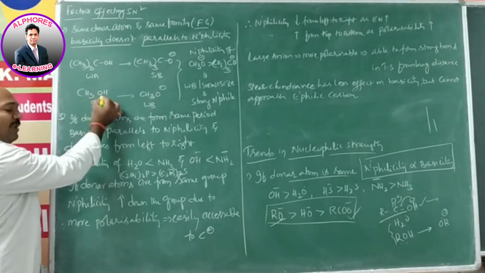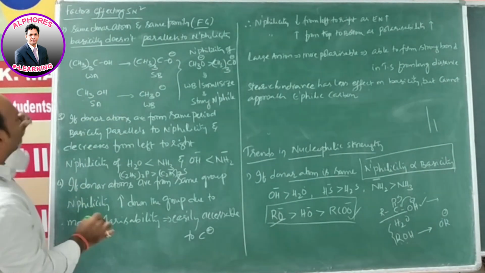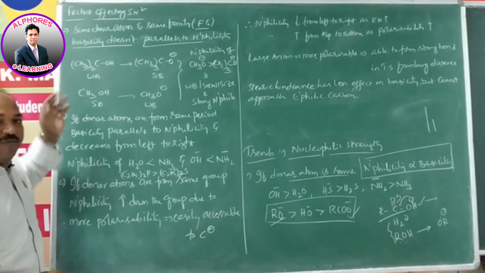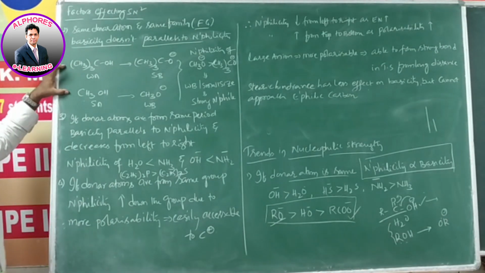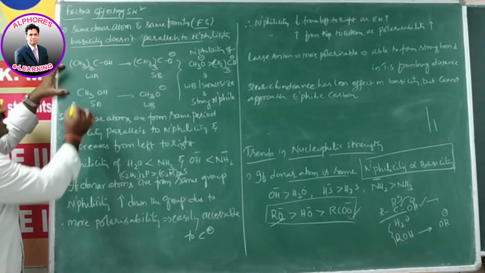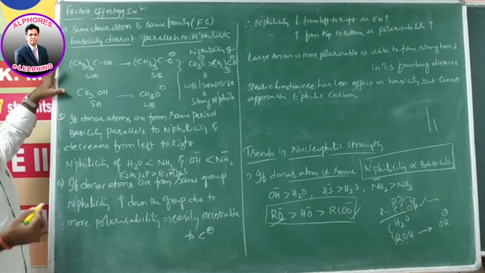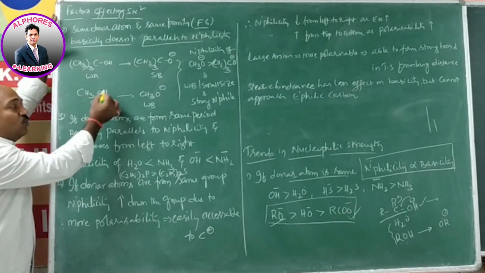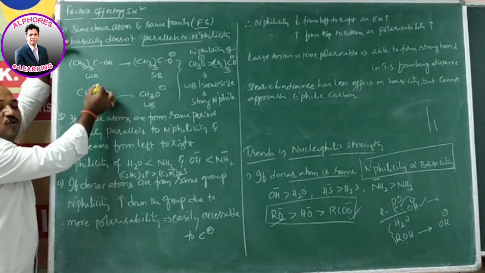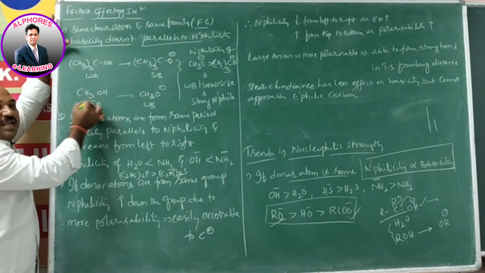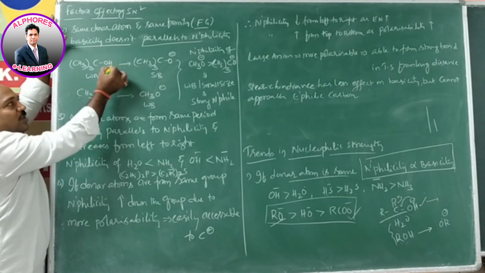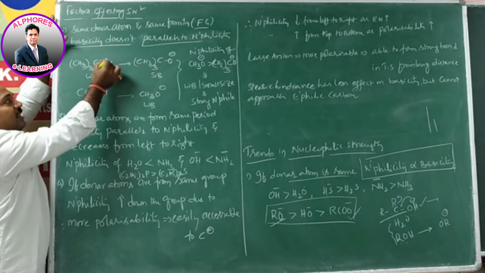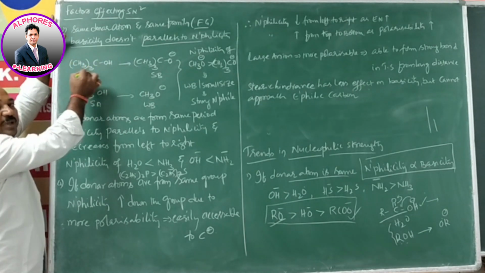Whenever, basically, alcohols are not acids, but they have acidic nature. So compared to these two, methyl alcohol and tertiary butyl alcohol, the acidic nature of methyl alcohol is more. Because after losing a proton, this O minus is less repelled because of only one CH3. In this case, after losing a proton, that O minus has more repulsion because of the presence